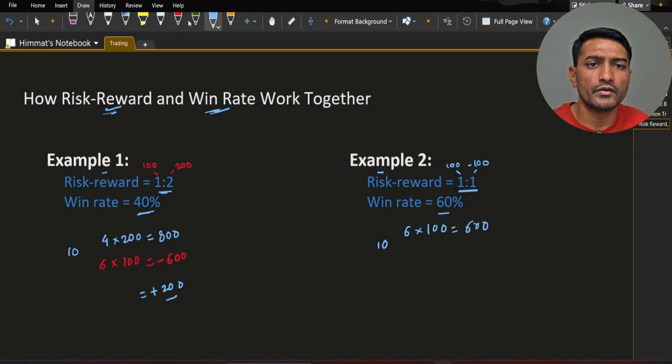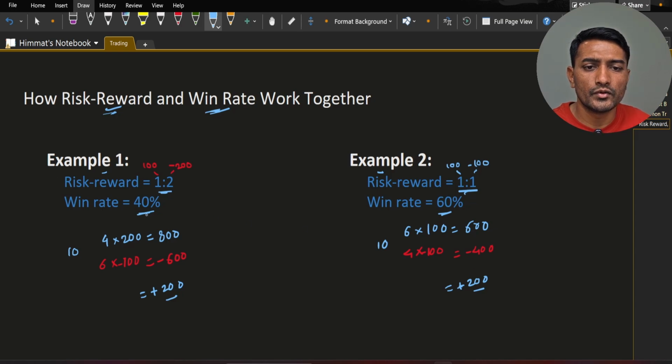And losing trades will be 4 into 100, that will be minus 400. Your net P&L will be plus 200. With this 60% win rate and 1:1 risk reward, your system will be profitable.